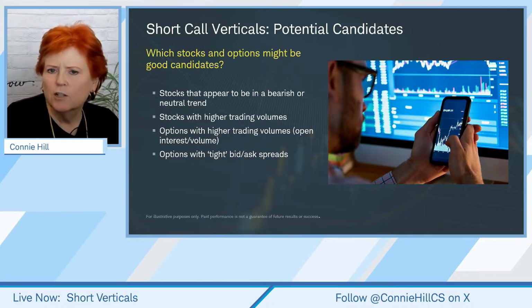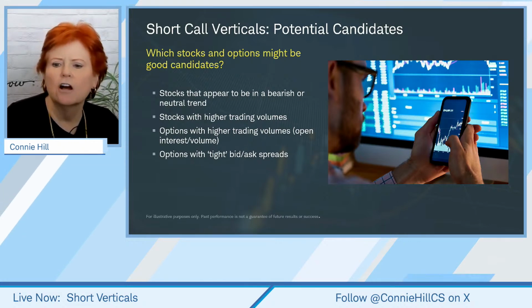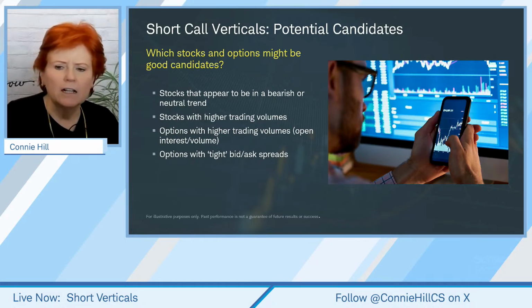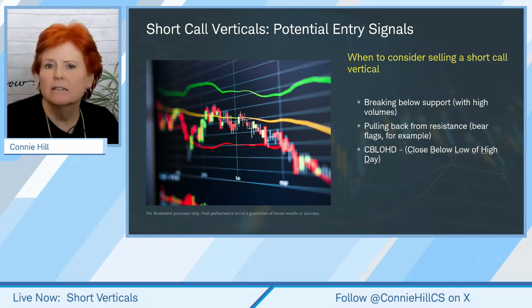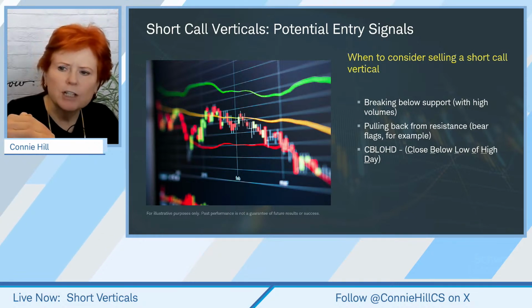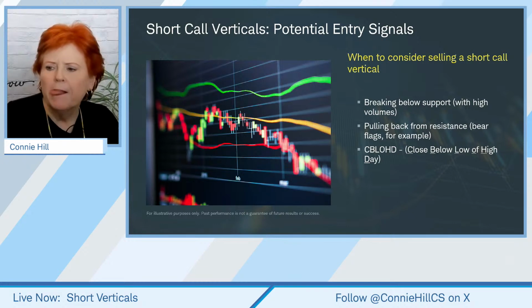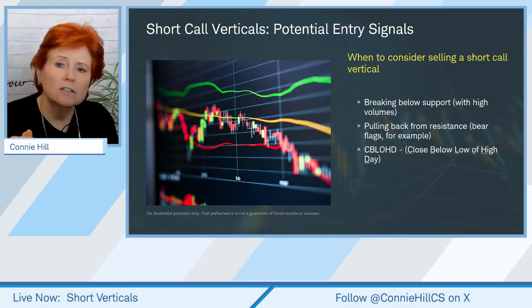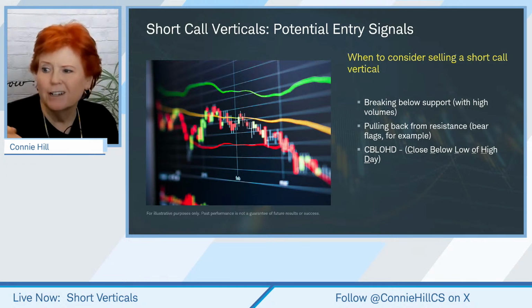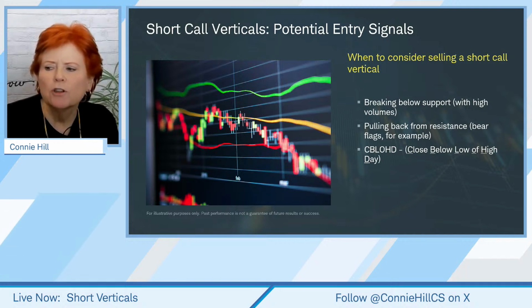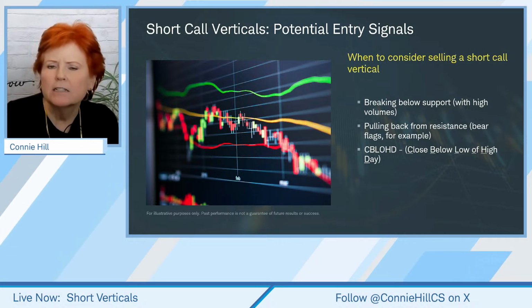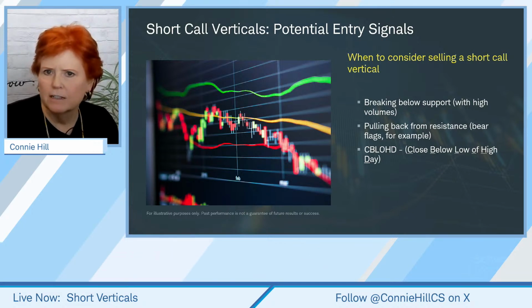And so our watch list that we created addresses those areas, stocks that we don't mind doing some short verticals on. Now, timing on any option strategy is important. We typically are looking for something that's just breaking below support right now. It could be a diagonal resistance or support, or a bear flag pattern. In fact, we're going to see some bear flag patterns today. Or something some traders look for is a close below the low of the high day, as you're looking at your candles. So any one of those could be appropriate as far as an entry signal goes.